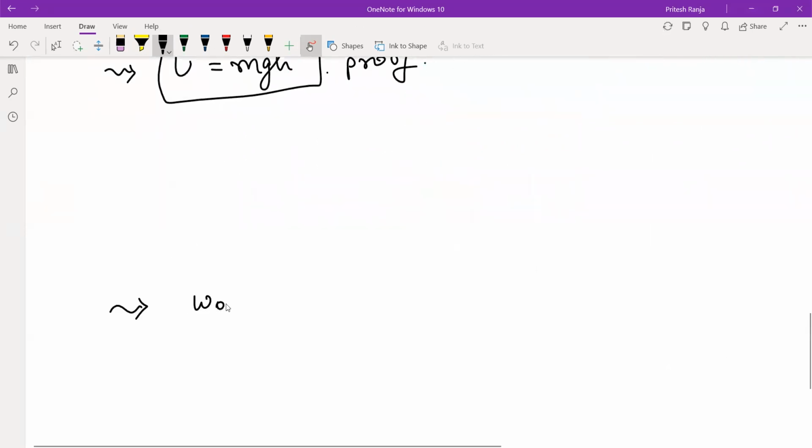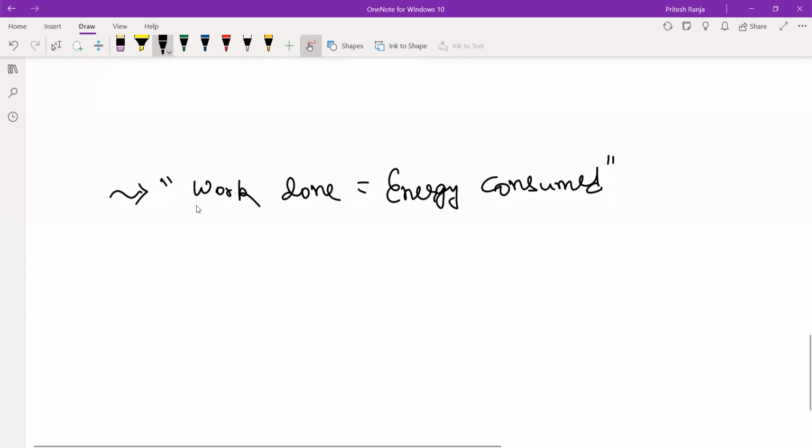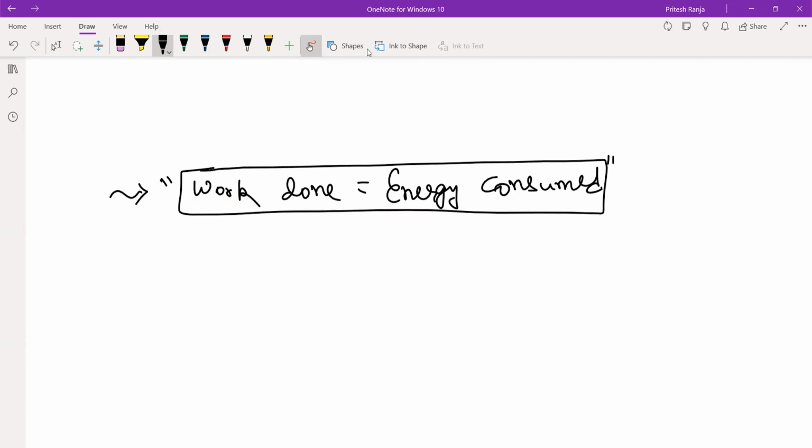And as I said, whatever work is done, it is equal to energy consumed. Definitely this is right. If you do more work, more energy will be consumed. So let us see this, the significance of this statement first. Let us see the significance.